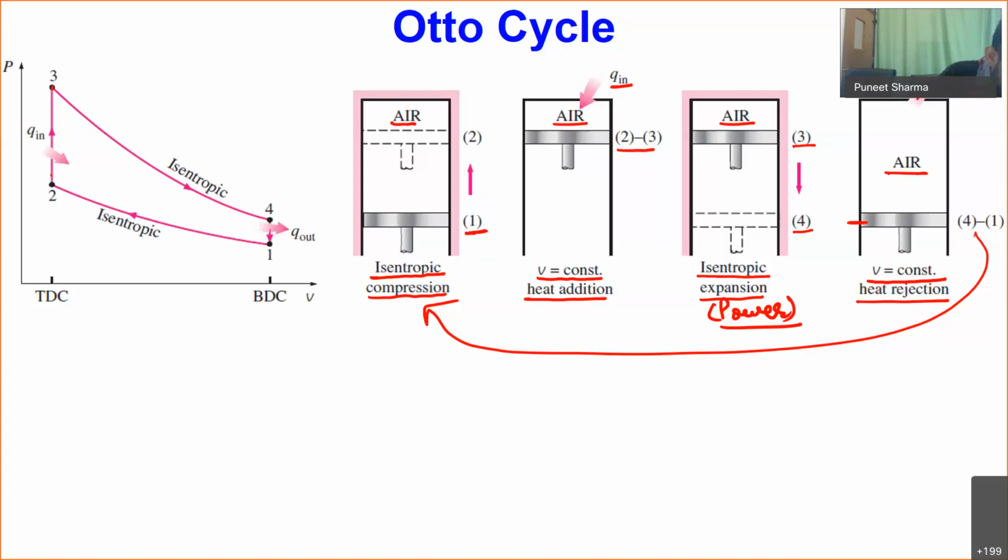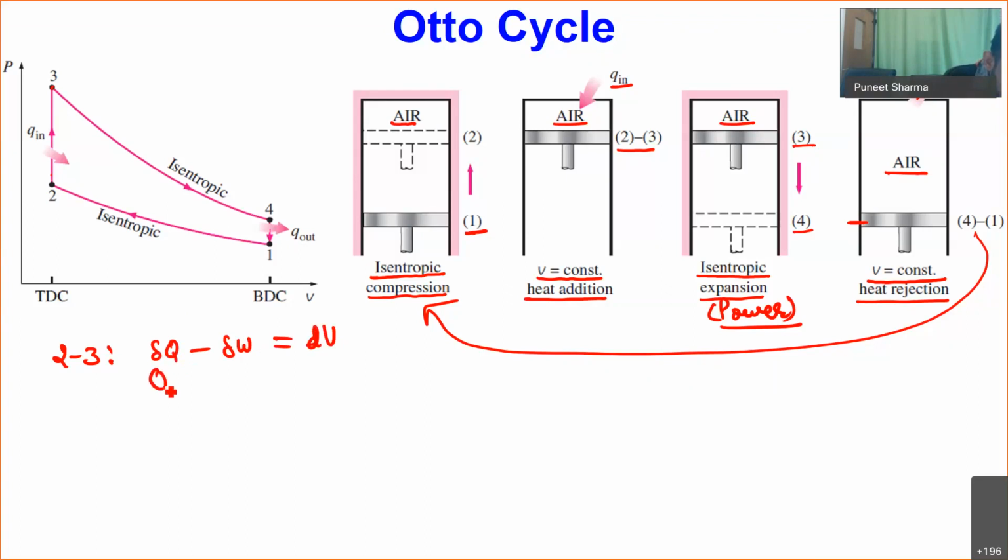The 2 to 3 process is the heat addition process. One more important thing: we now have a cylinder piston arrangement and no mass is going out or coming in, so we do not have any mass interaction. This system can be closely approximated as a closed system. For a closed system, I can write delta Q minus delta W equal to dU.